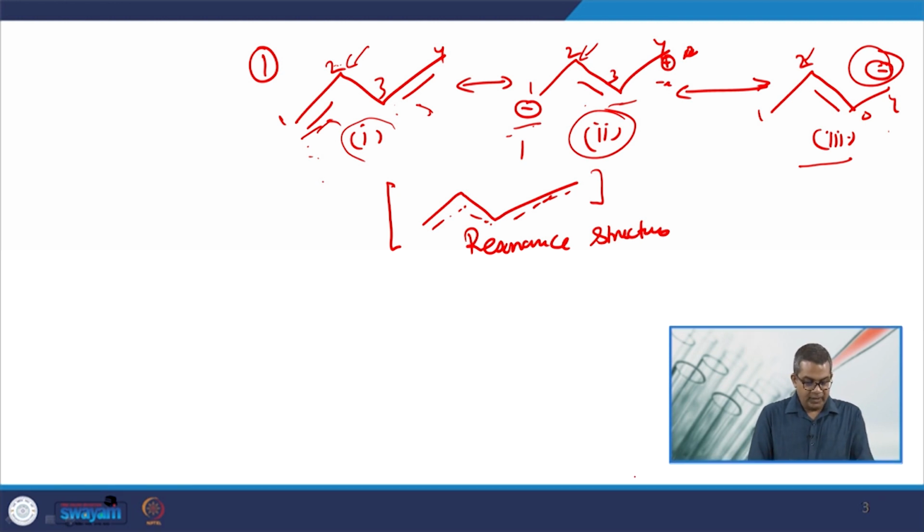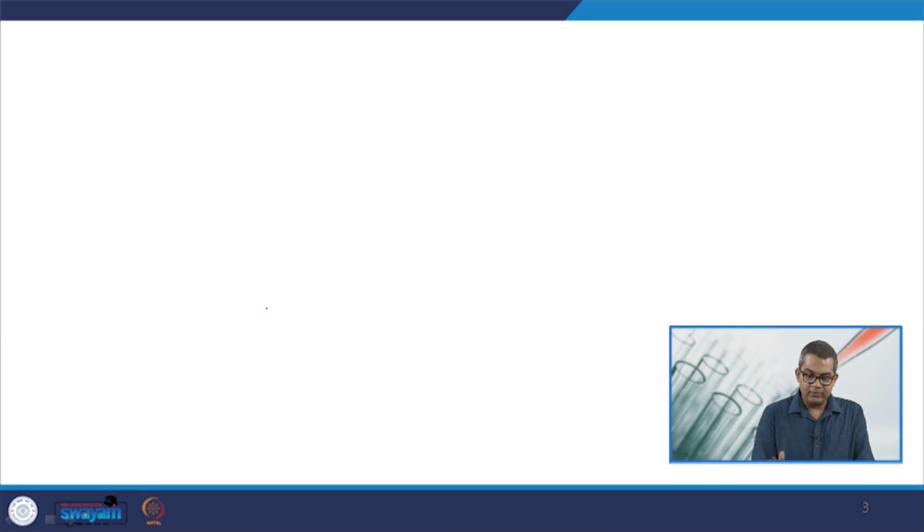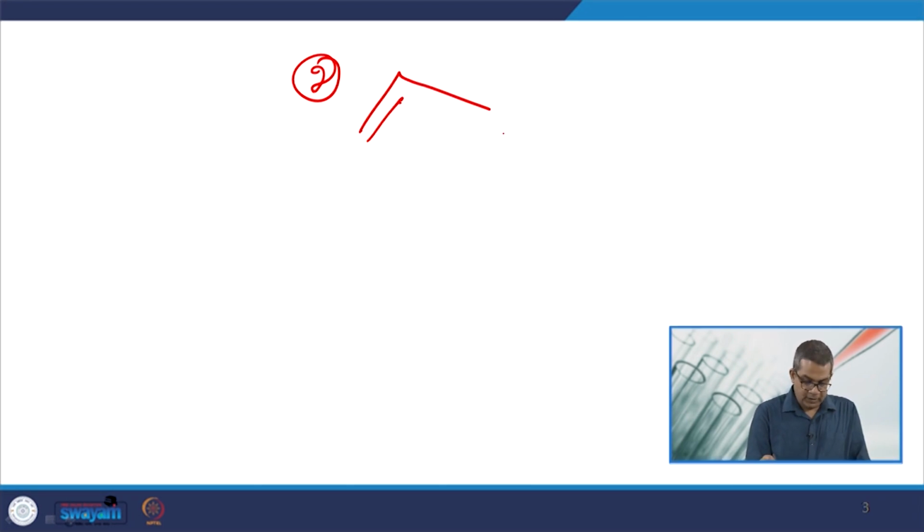Similarly, we may have another approach, that is example number 2. Let me have a blank sheet again. Example number 2. Here, this is the concept of attraction.